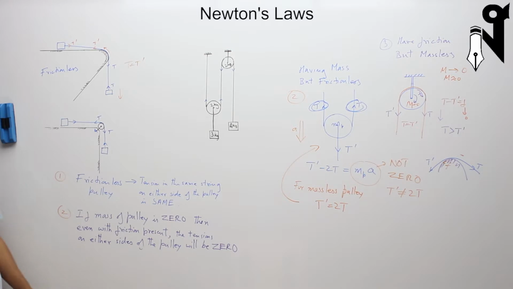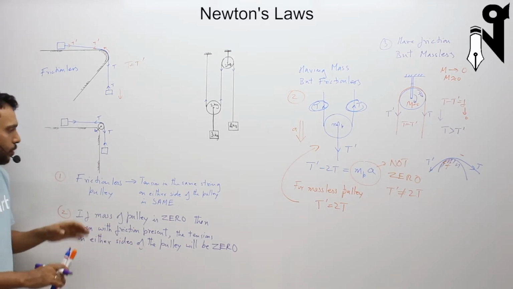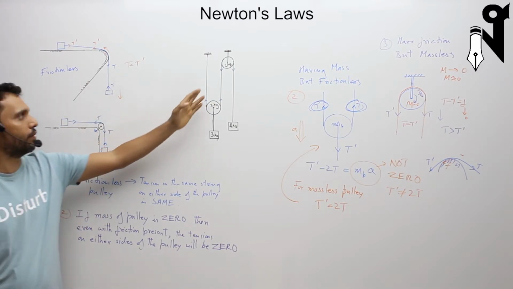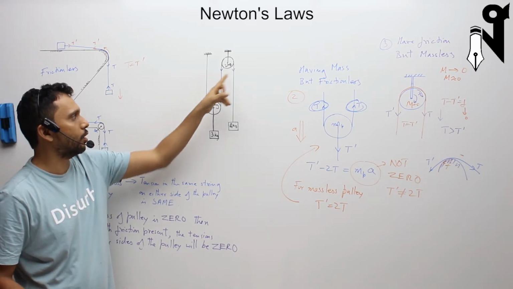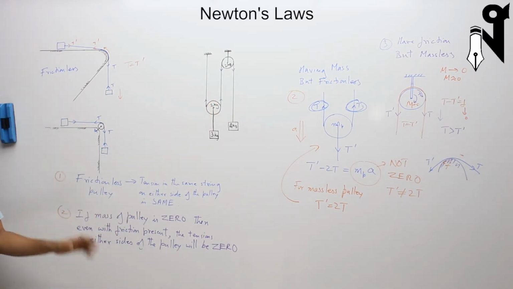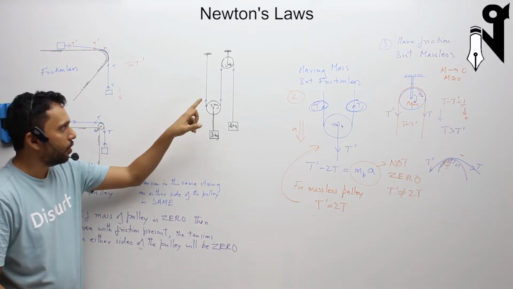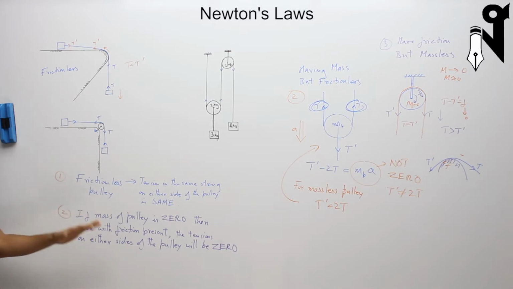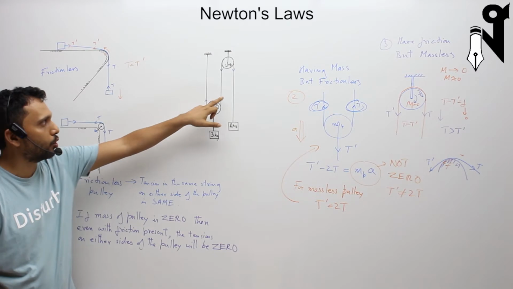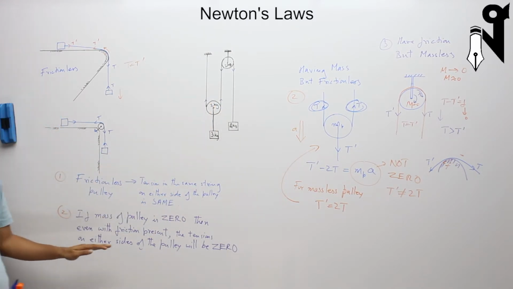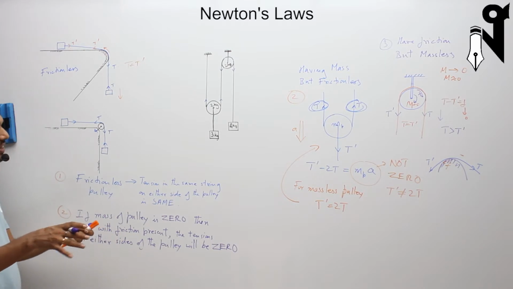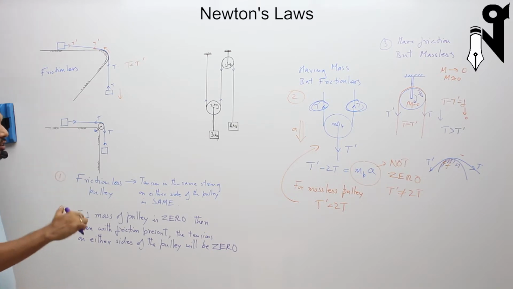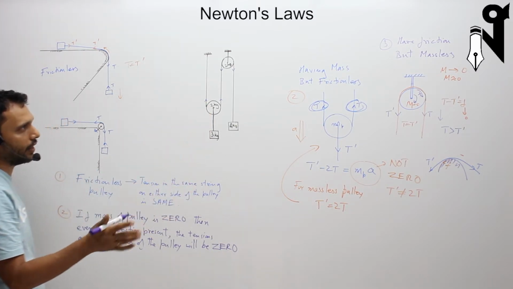So what do we have over here? For a frictionless pulley, if there is no friction, then tension on both sides of the pulley, whichever setup, whether movable or non-movable, is the same. If the pulley is having friction, whether movable or non-movable, the tension on both sides can still be the same if the pulley is considered massless. So when they say massless, then you don't care whether it has friction or not. Massless takes care of an ideal pulley in all scenarios.